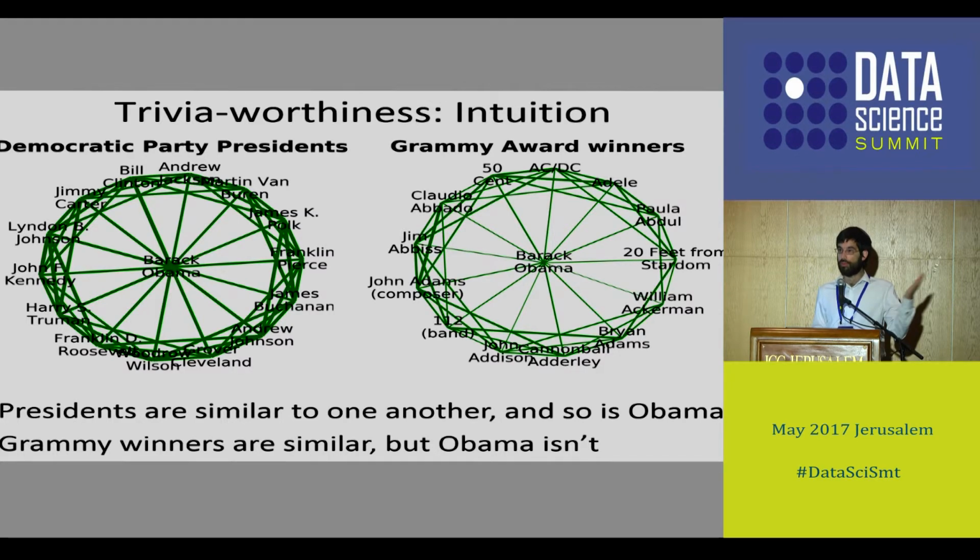So we do this for every category, and we rank them by the ratio between the width of edges going from the center towards the perimeter and the width of edges on the perimeter. And indeed, we see that Grammy Award winners is the most trivia-worthy category.